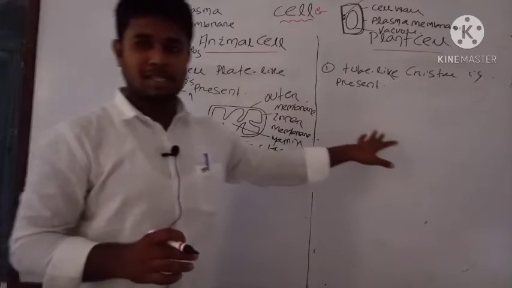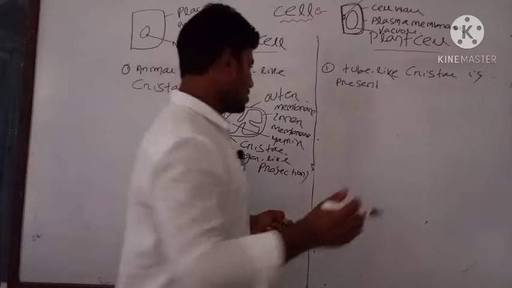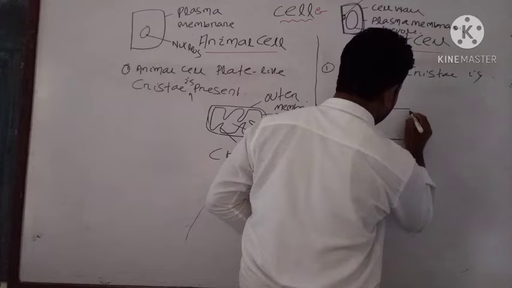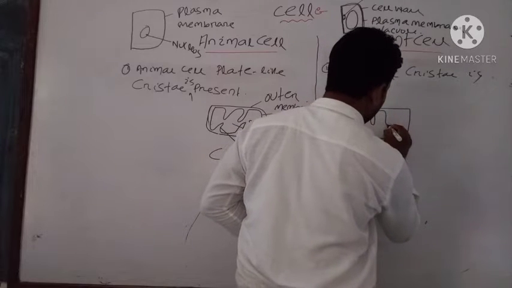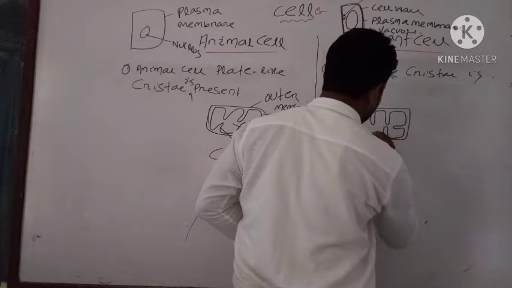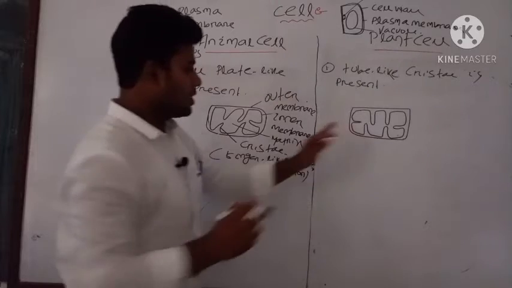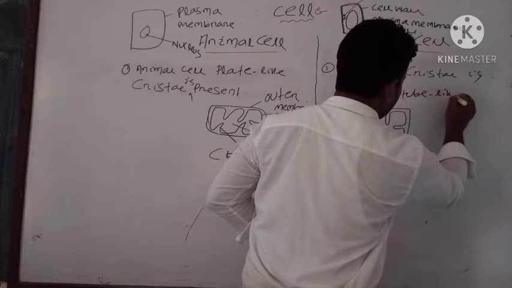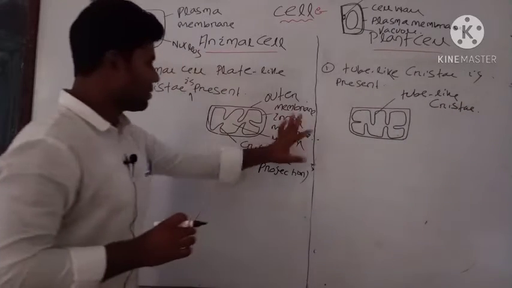But in case of plant cell, usually these cristae are tube-like in structure. These are tube-like cristae. This is the basic difference in mitochondrial structure.